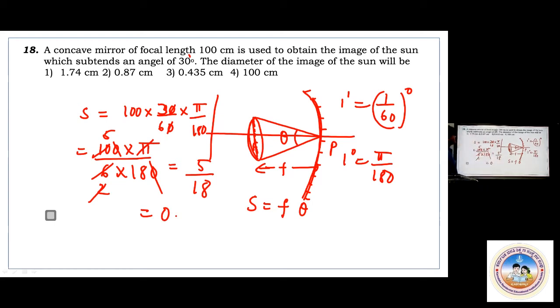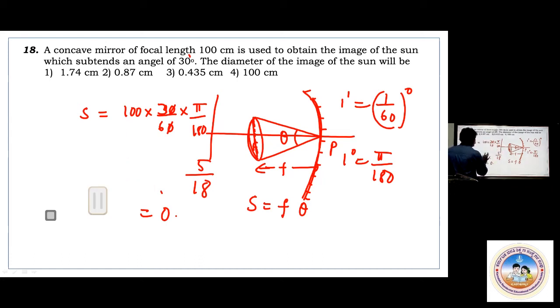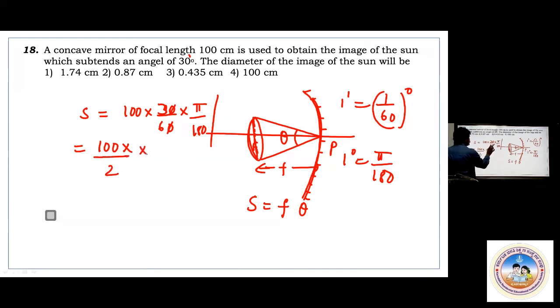You try to work out 18. So this is 100 into 30 by 60. Okay, I made a mistake here. One minute. 30 by 60 means that is 3 by 2. Okay, here 100 into, this is 3 by 6 is half. That is 2 into pi by 180. That's it. Pi by 180. Now this 0 cancels, and so this is 5. Okay, fine. 5 pi, 5 pi by 18.